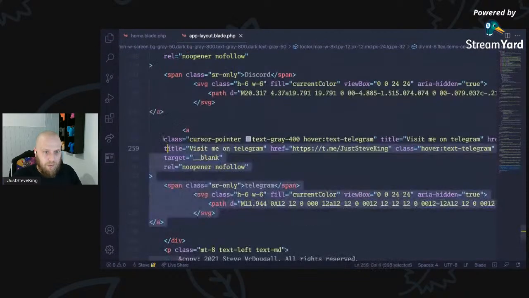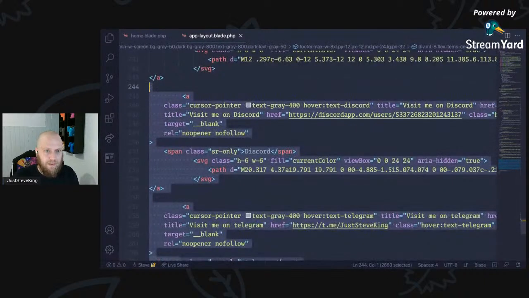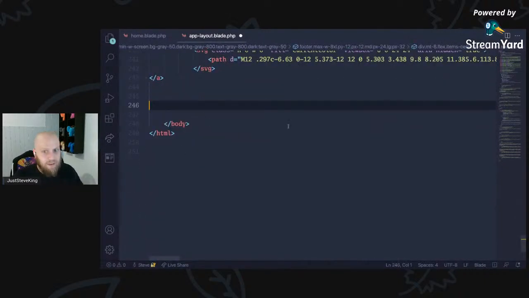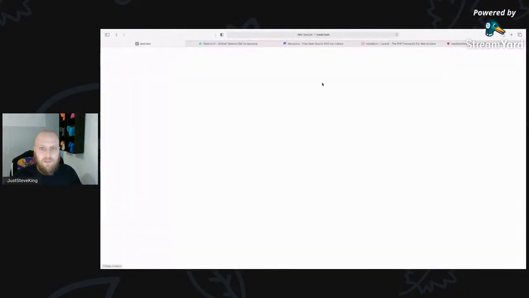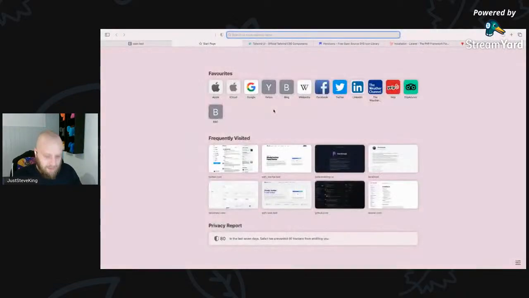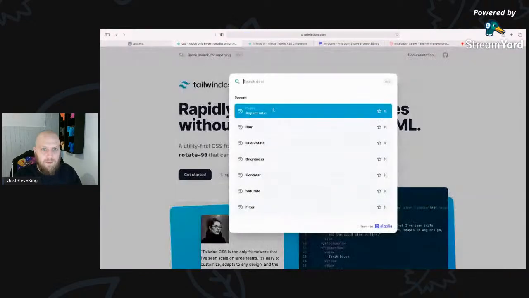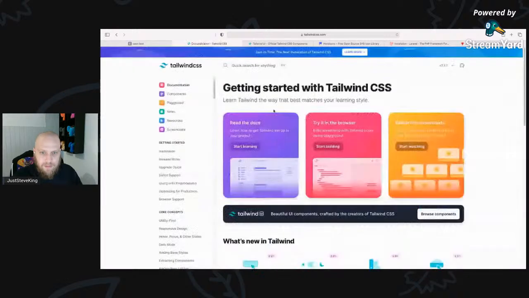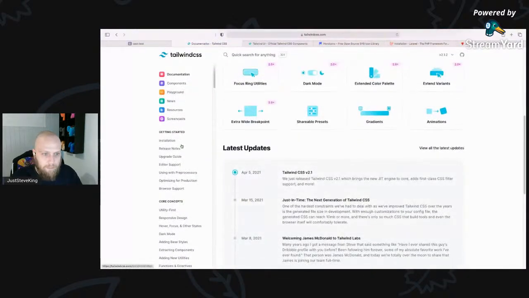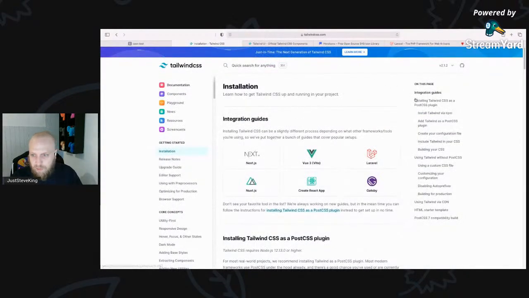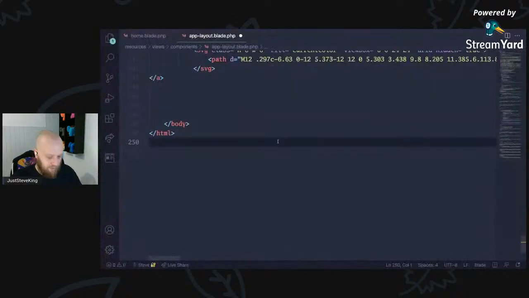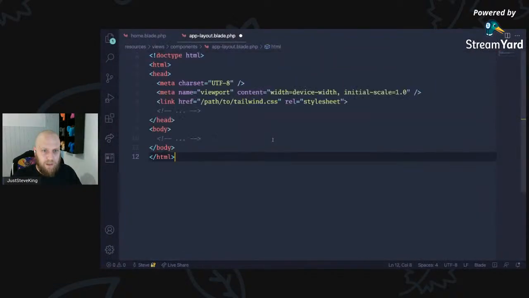Right, we don't want any of these things in here. Kind of don't want the footer or any of these divs. Is there one in the Tailwind docs? Well, that would make it easier. Getting started, installation, HTML starter template, bam. You, Alex, were absolutely right. So for now, I'll just drop that in there.